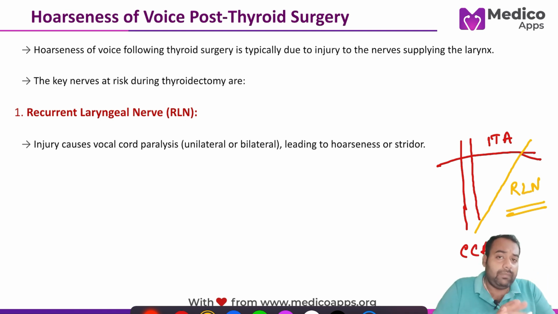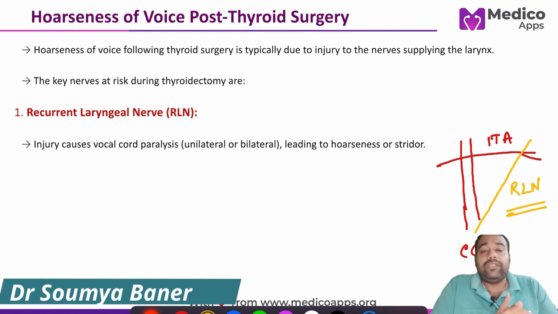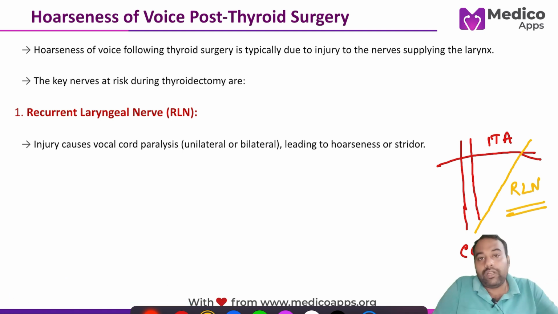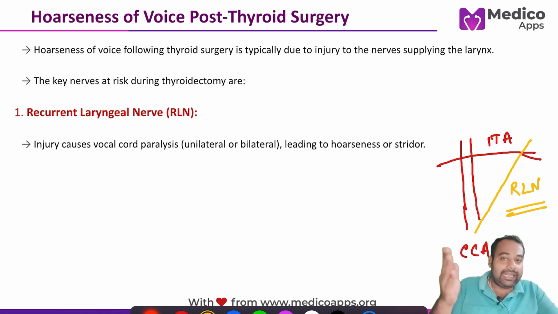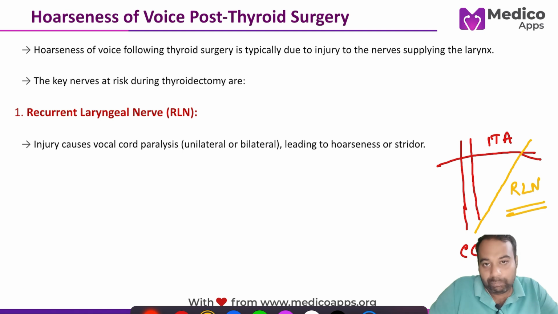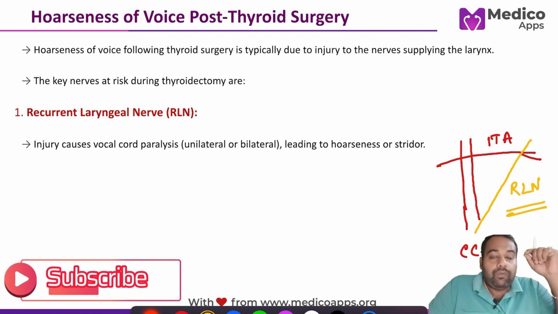Another important landmark asked in the options is the tubercle of Zuckerkandl. It is a posterior projection of the lateral thyroid lobe, which stays behind the tracheoesophageal groove.